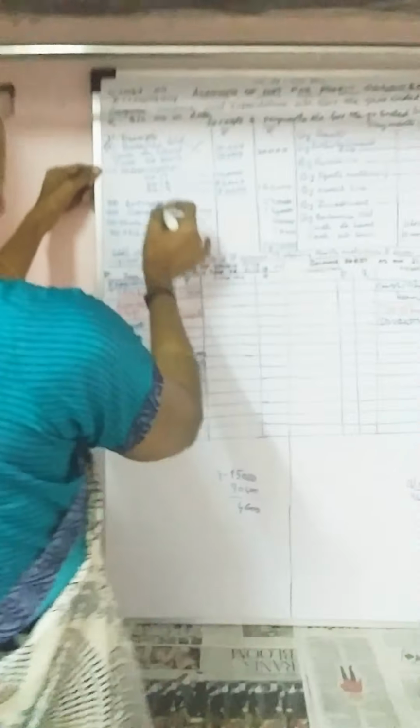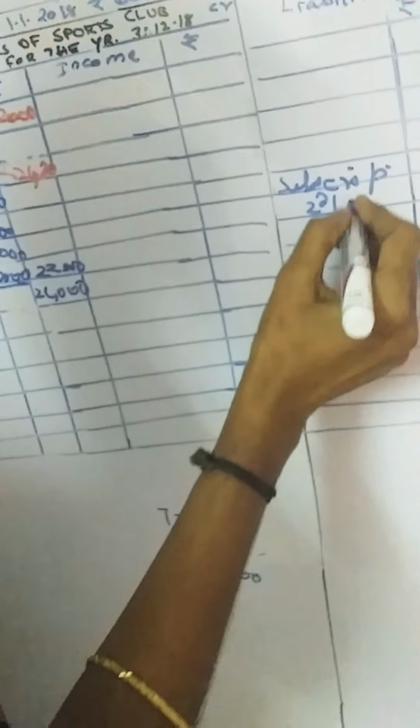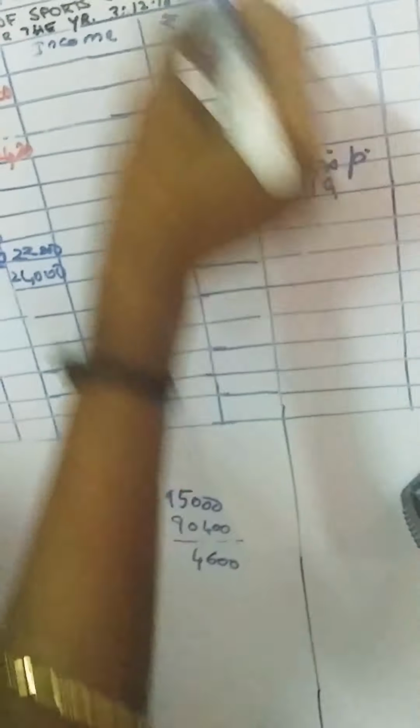Then come to the receipt side now. Under the receipt side, the two balances brought down should be omitted. Then subscription. Regarding the subscription, the year which has been given is 31st December 2018, so that subscription alone you have to take. The previous year subscription you have to omit. Now the subsequent year subscription comes under the liability side: subscription received in advance. What is the amount? Subscription received for 2019 is 32,000. So you write 32,000 under the liability side.